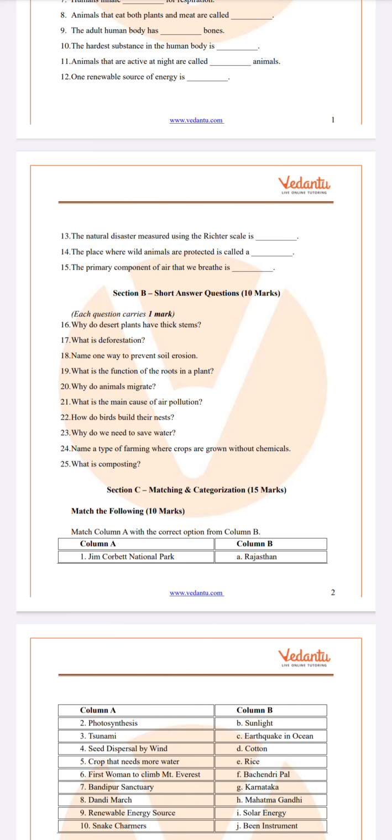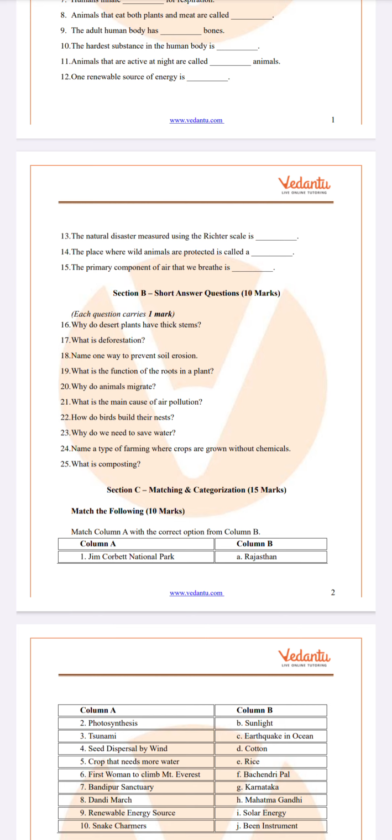What is the function of roots in a plant? Roots absorb water and nutrients from the soil. So roots play a major function in plants. They absorb water and nutrients, and these get transported into the leaves, and the leaves and the other parts help in the production of food in the form of fruits, etc.